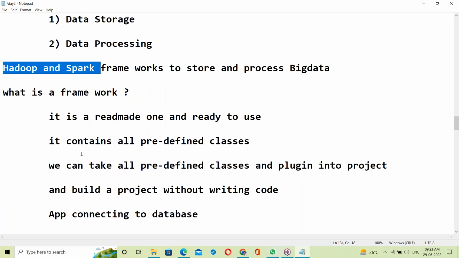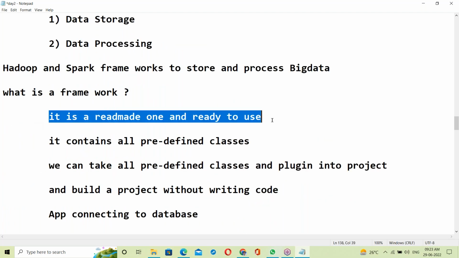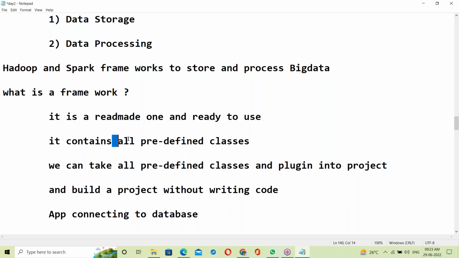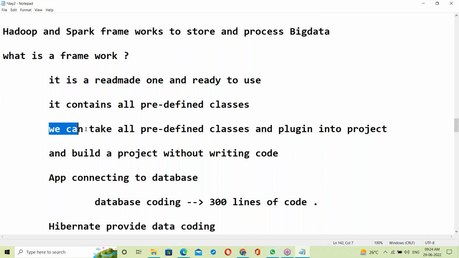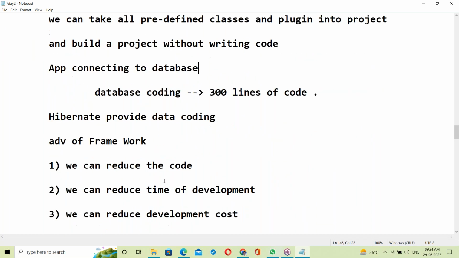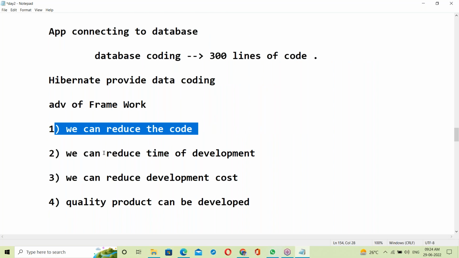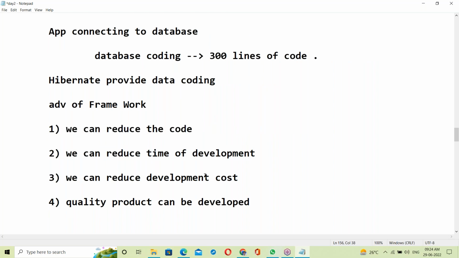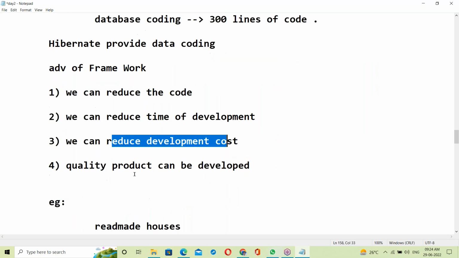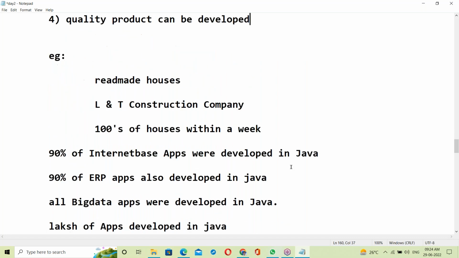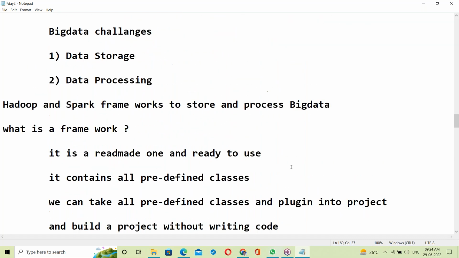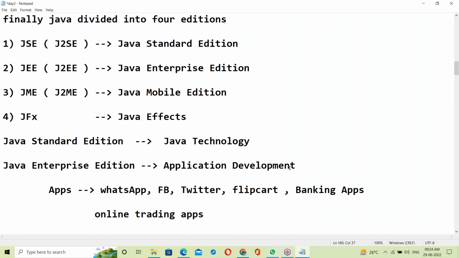So what exactly is a framework? A framework is ready-made and ready to use, containing all predefined classes. We can take those predefined classes, plug them into projects, and build a project. With frameworks we can reduce the code, project development time, and development cost, and a quality product can be delivered. That's all about the last class review.